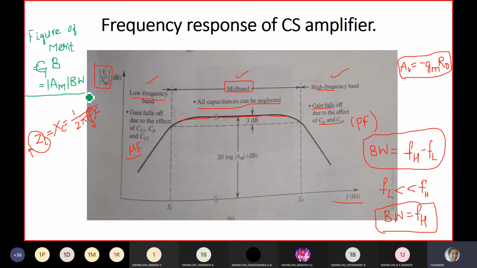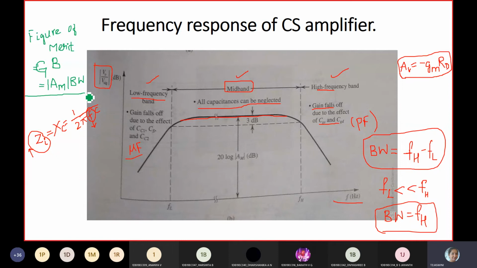Is this clear with these characteristics? This is the frequency response of a common source amplifier. Let me repeat again. The frequency response is drawn as gain versus frequency. There are three bands here: low frequency band, mid band, and high frequency band.